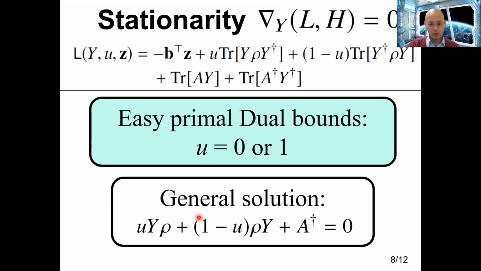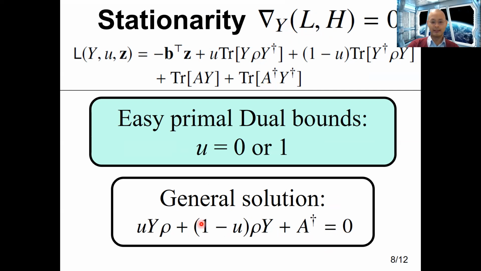One can show that the optimum solution of the stationarity condition of this Lagrangian is satisfied whenever y satisfies this equation over here. Now over here, A is just some matrix that depends on the dual variables z and also the probe state rho, and also the derivatives of rho.